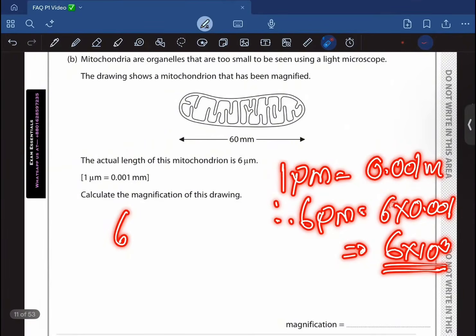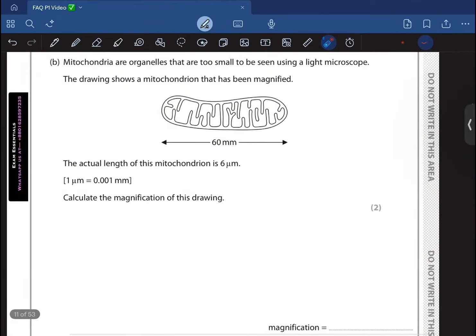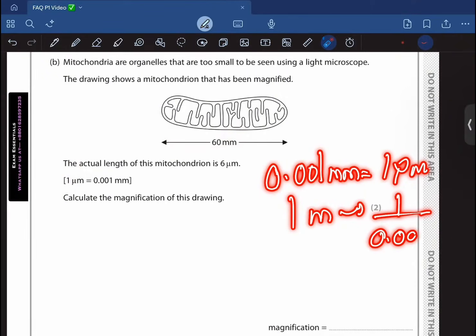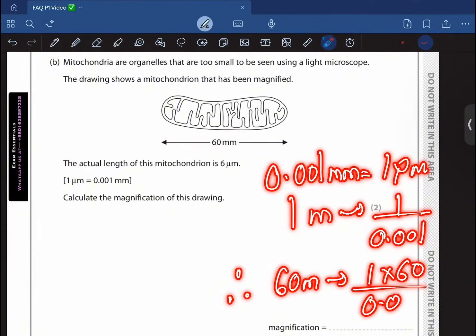Yeah, then what you're going to do is... oh wait, let's just do the other way around, right? So let's just convert it into micrometer, right? So 0.001 millimeter equals 1 micrometer. 1 millimeter equals 1 divided by 0.001. Therefore 60 millimeter is going to be 1 times 60 by 0.001. So 60 divided by 0.001, that comes as